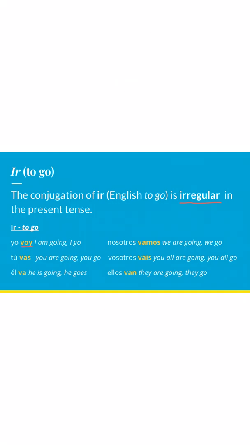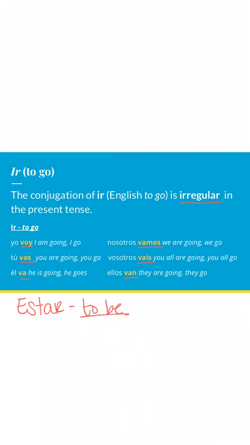You have voy, vas, va, vamos, vais, and van. This translates to I am going, or I go, you are going, you go, he is going, he goes, and so on and so forth. Now, even though this verb is irregular, there is a striking similarity between ir and another verb that we are very familiar with, which is estar. Of course, it means to be.